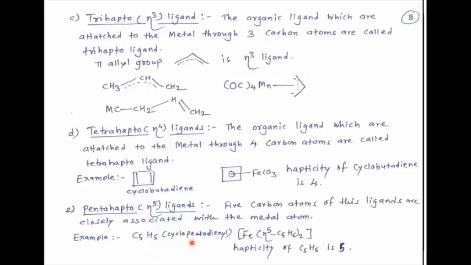C5H5, cyclopentadienyl, attaches to Fe. We have discussed the structure of ferrocene. This is the formula of ferrocene. This is the first ring, C5H5, and there is iron, and then there is second ring of cyclopentadiene. So hapticity of C5H5 is 5 here, ferrocene.